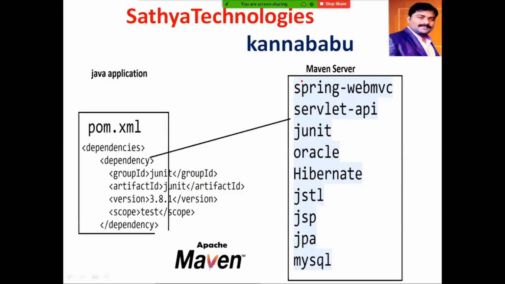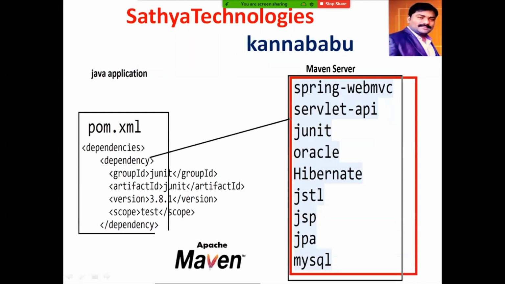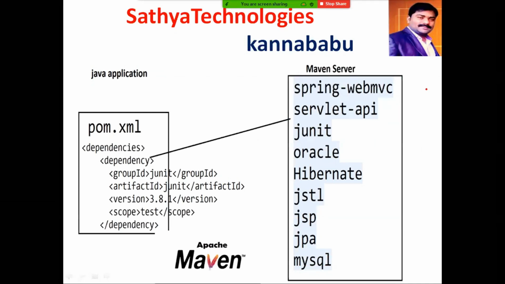So these are all different types of jar files: Spring Web MVC, Servlet-API, JUnit, Oracle, Hibernate, JSTL, JSP, JPA, MySQL. A lot of jar files are available. All these jar files are available in your Maven server, the Maven repository.